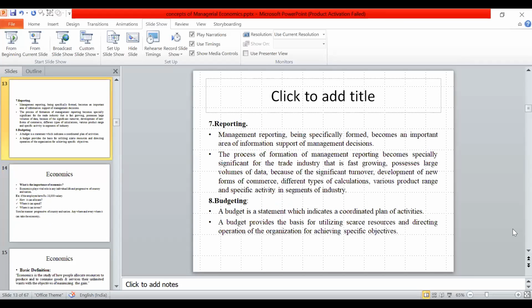Next one is reporting. Each and everything is reported to the management people: today how much work is completed, how the product is growing. Based on this reporting, the strategies are changed. Management reporting is specifically formed because important information supports management decisions.